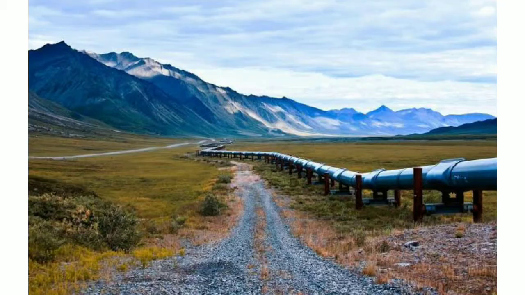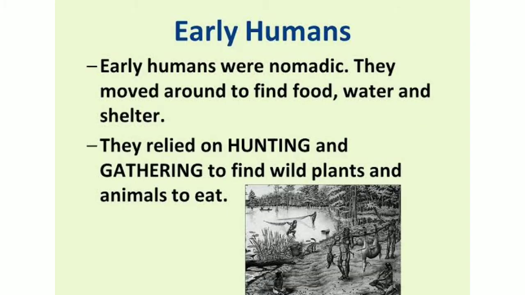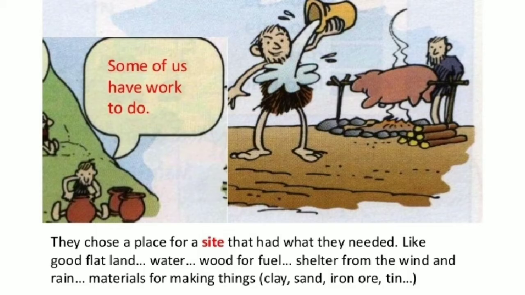We have already discussed that human beings are completely dependent on their natural environment for their survival, and for that they are modifying the natural environment according to their needs. In earlier times, people used to live a nomadic life. It means they used to move from one place to another in search of food, shelter and land for agriculture. And the people who follow this life are known as nomads.